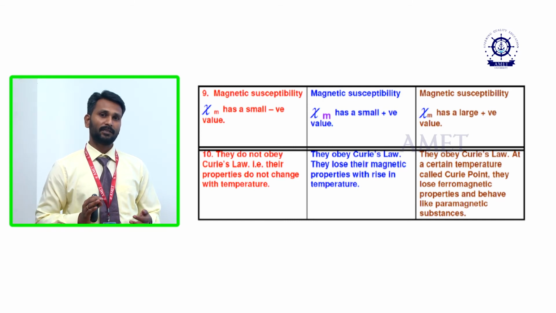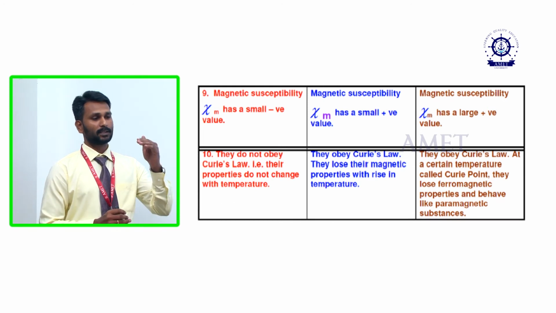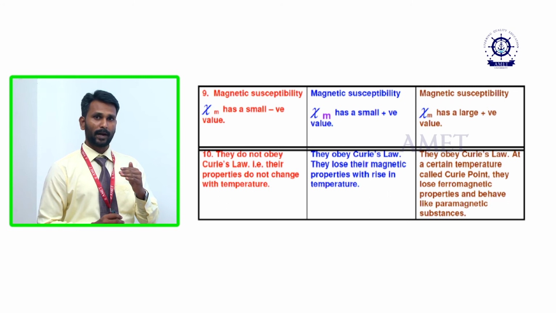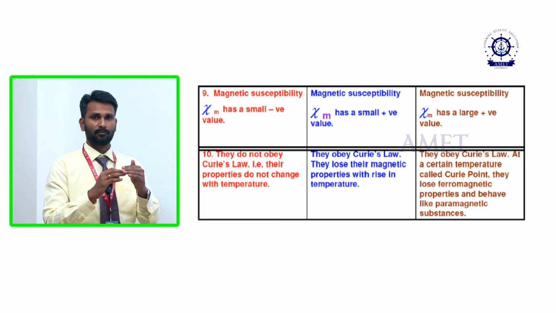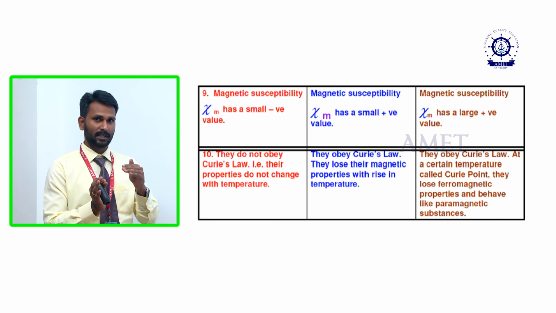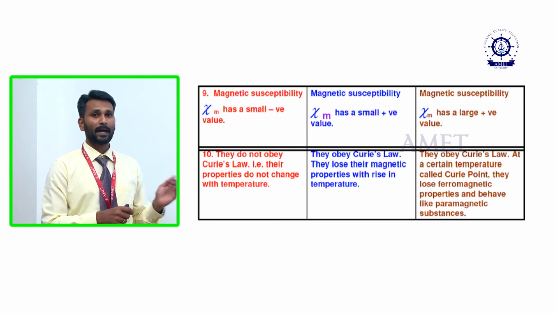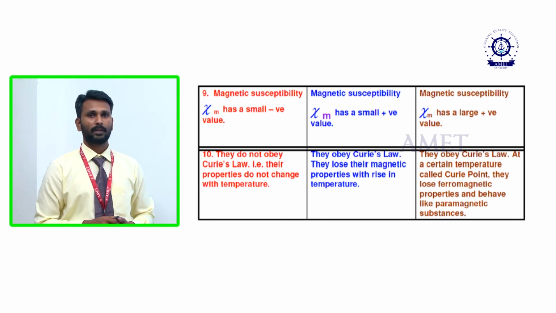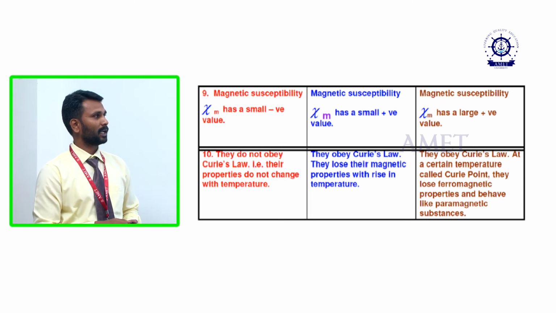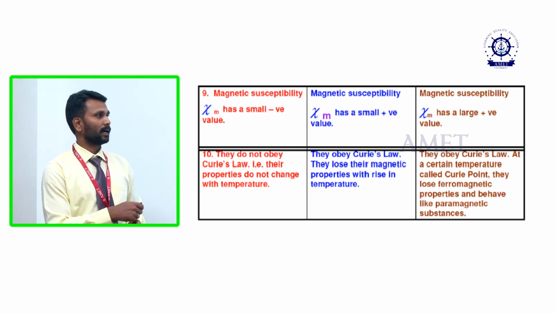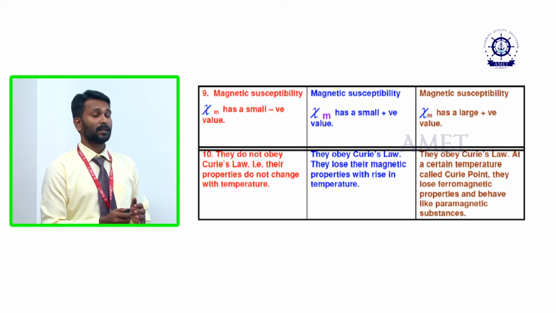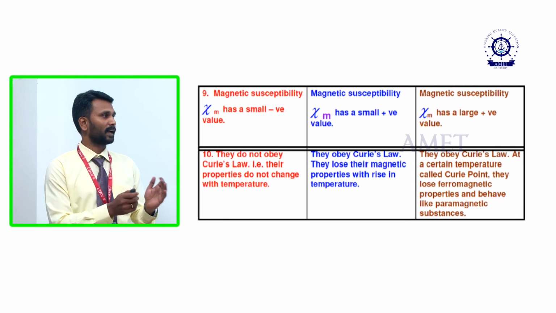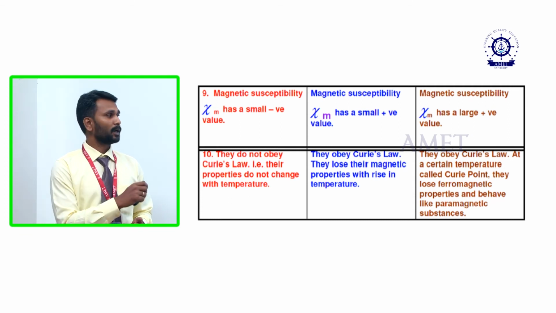When we increase the temperature, they gradually lose their magnetization, and at a certain point they act as a paramagnetic material. That point is the Curie point. So the ferromagnetic material obeys the Curie law: at a certain temperature it loses its magnetization and acts as a paramagnetic material, and that point is the Curie point.